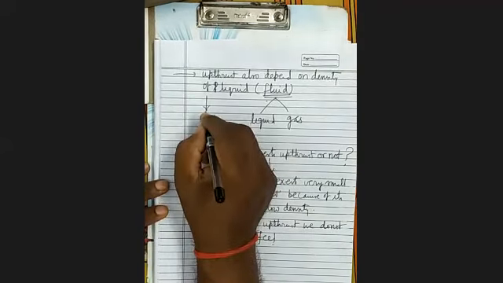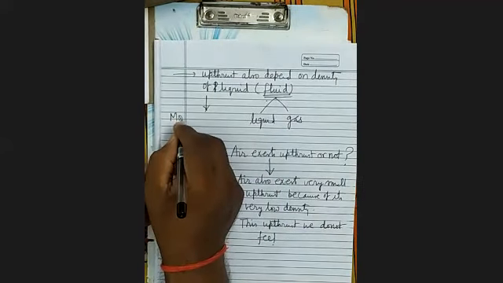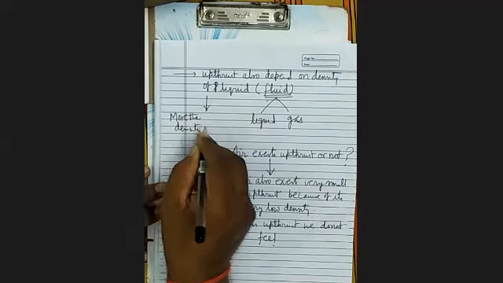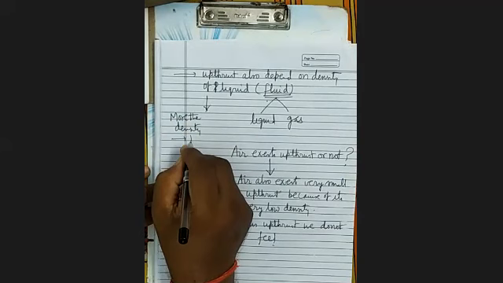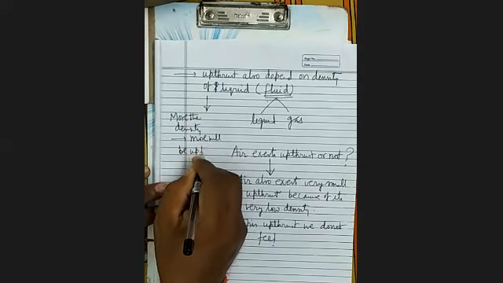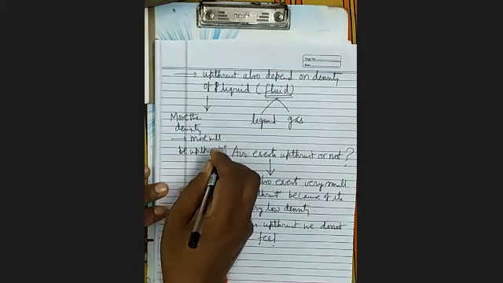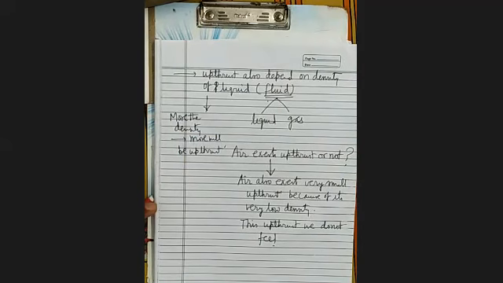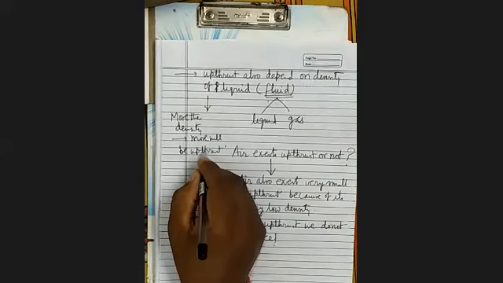More the density, more will be the upthrust. This is clear? Means upthrust also depends upon the density of the liquid. More the density of the liquid, more will be the upthrust. It is clear? Now upthrust acts in what direction?